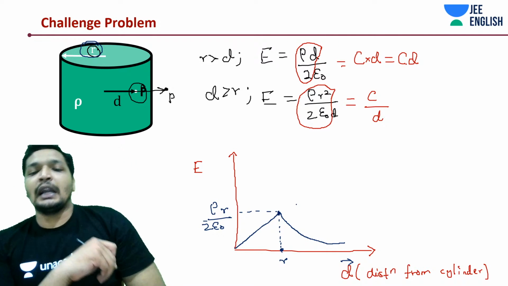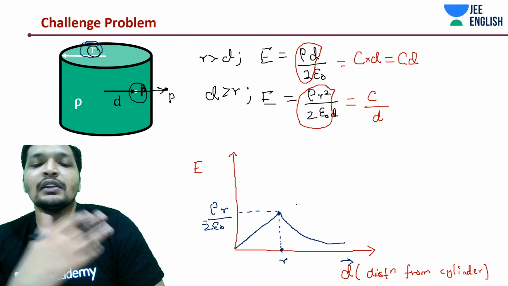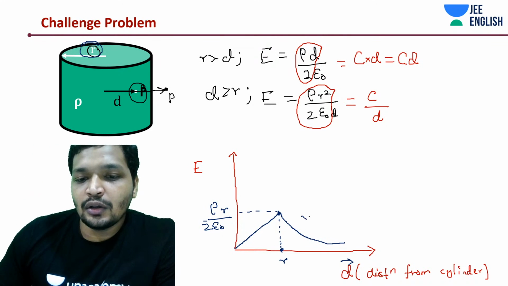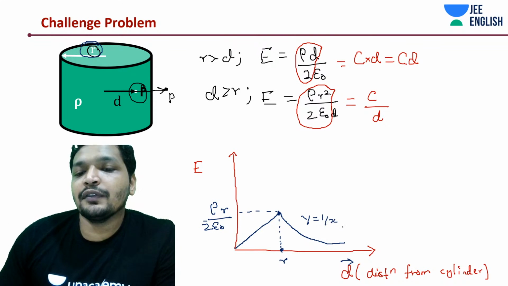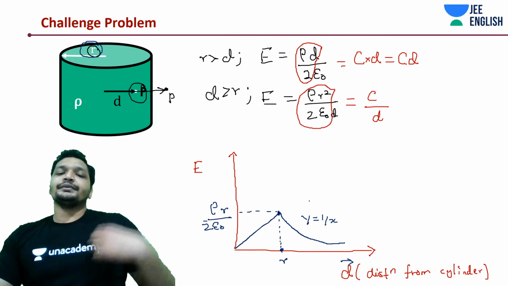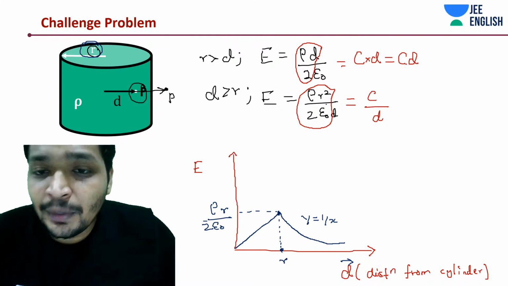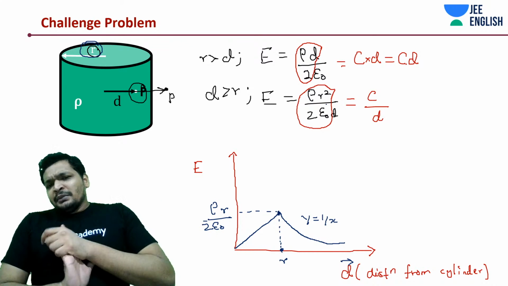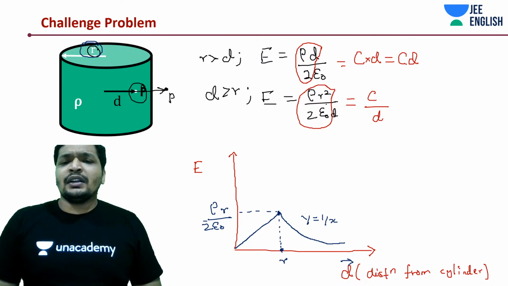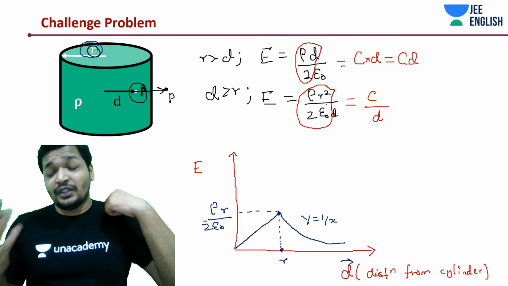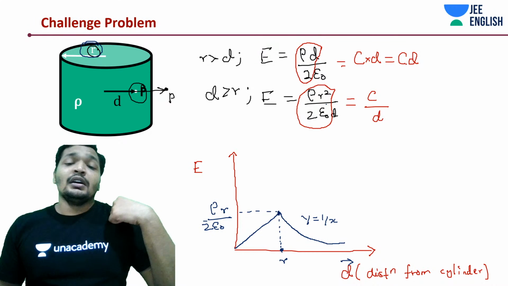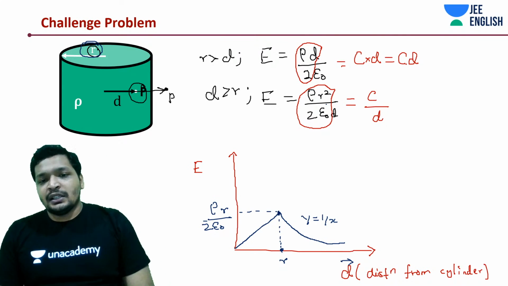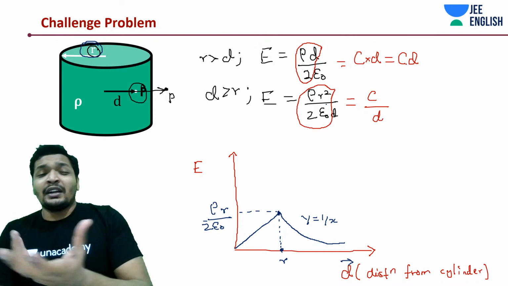They give you a bunch of graphs and ask you whether this is for an insulator or a metal. How do you identify this? You would typically use this method. This is a y is equal to 1 by x graph. And here it is sigma r square by 2 epsilon naught, and there you remember what it was. So both of them are going to be the same, C by D. There also it's going to be rho r square by 2 epsilon naught. There it was sigma into r, but if you match all the dimensions, it's going to be the same. Since it's a volume, it's going to contain more charges.